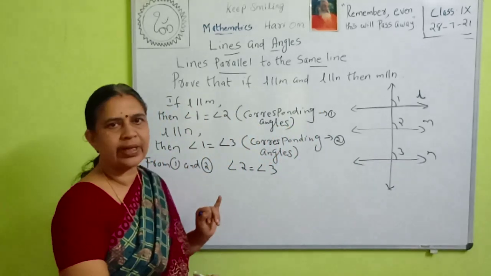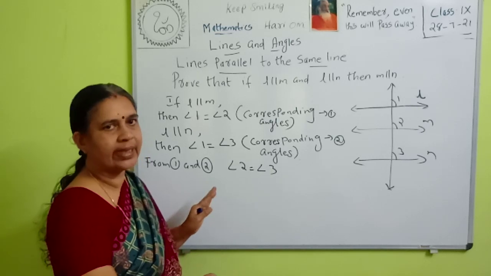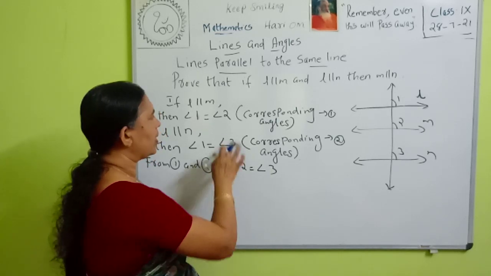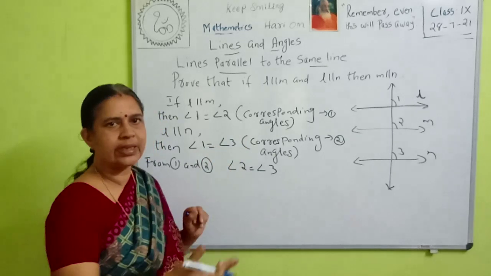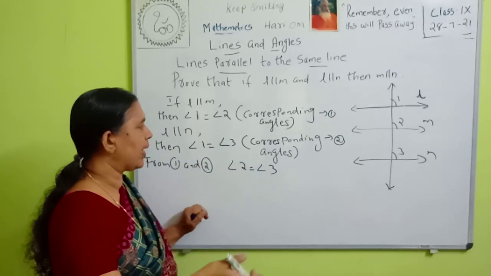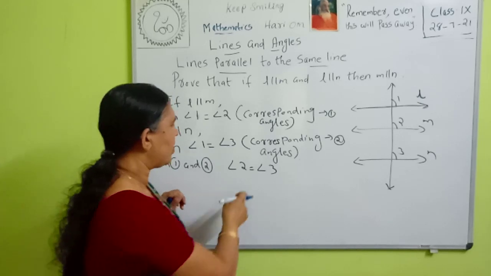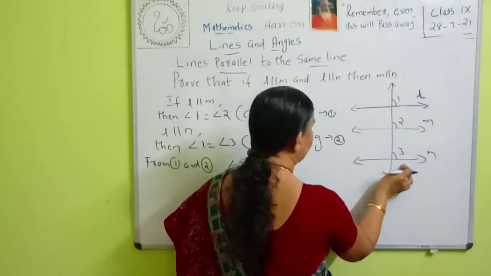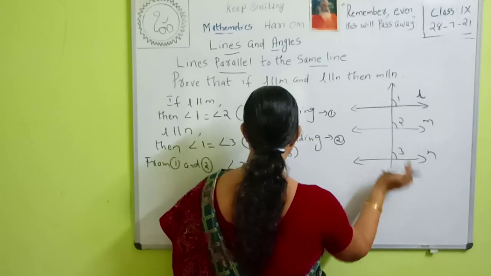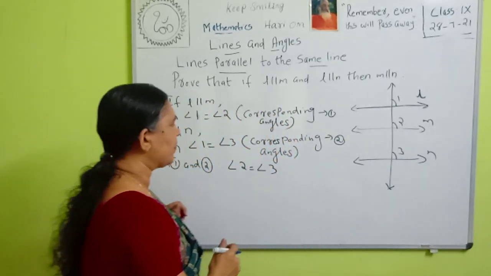So if the corresponding angles are equal, then also we can say that the lines are parallel. So if the lines are parallel, the corresponding angles are equal, and conversely, if the corresponding angles are equal, then the lines are parallel. Then what are the lines here? Angle 2 is equal to angle 3. The corresponding angles are equal. Therefore, M is parallel to N.